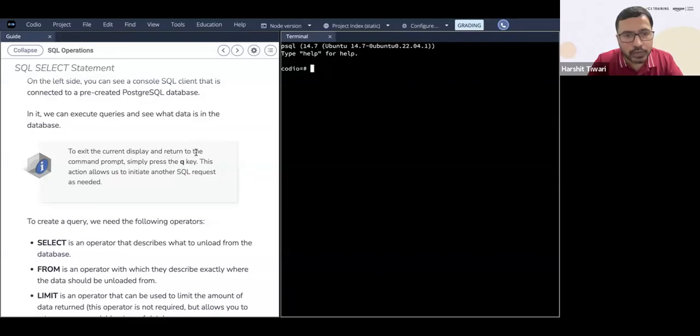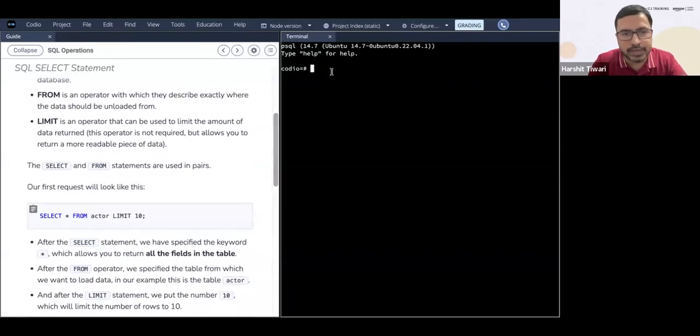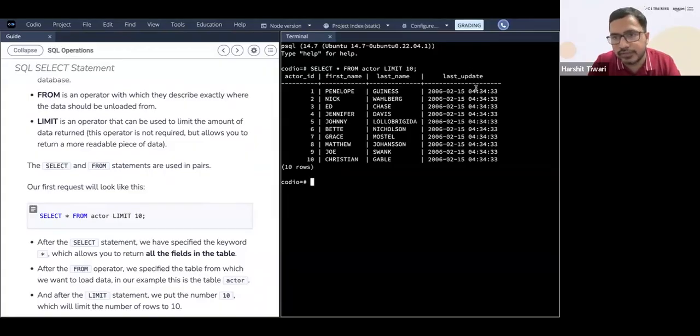So what I can write over here, let's inspect this particular table. We can say select star from which table? From the actor table, and I want a limit of 10. Why do I want a limit of 10? Because there are a lot of rows and this will fill up. I don't want that. So this is select star from actor limit 10. I press enter and there you see, this is your data.